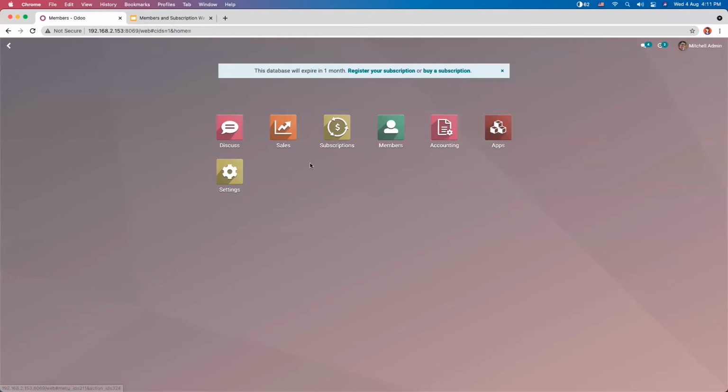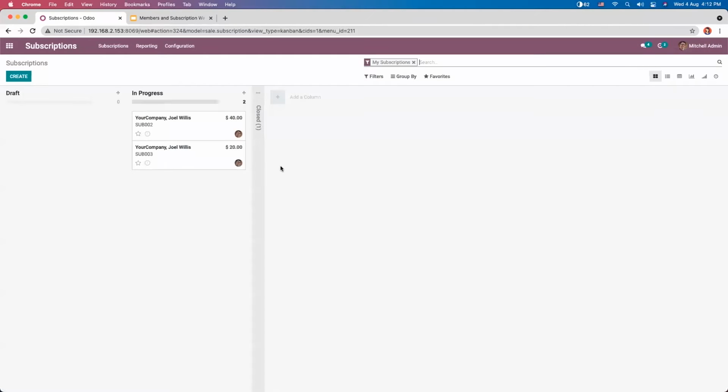Now, let's move on to our subscription module. This subscription module will help the business manage subscribed members and subscription plans, so we can create great long-lasting relations with our subscribers. Just open the subscription module, and when you open it, you can find a subscription dashboard. Odoo gives a clear view of all subscriptions created by the user in the dashboard of this application. The subscription dashboard helps us find the status of the subscription and then modify the subscription if required.